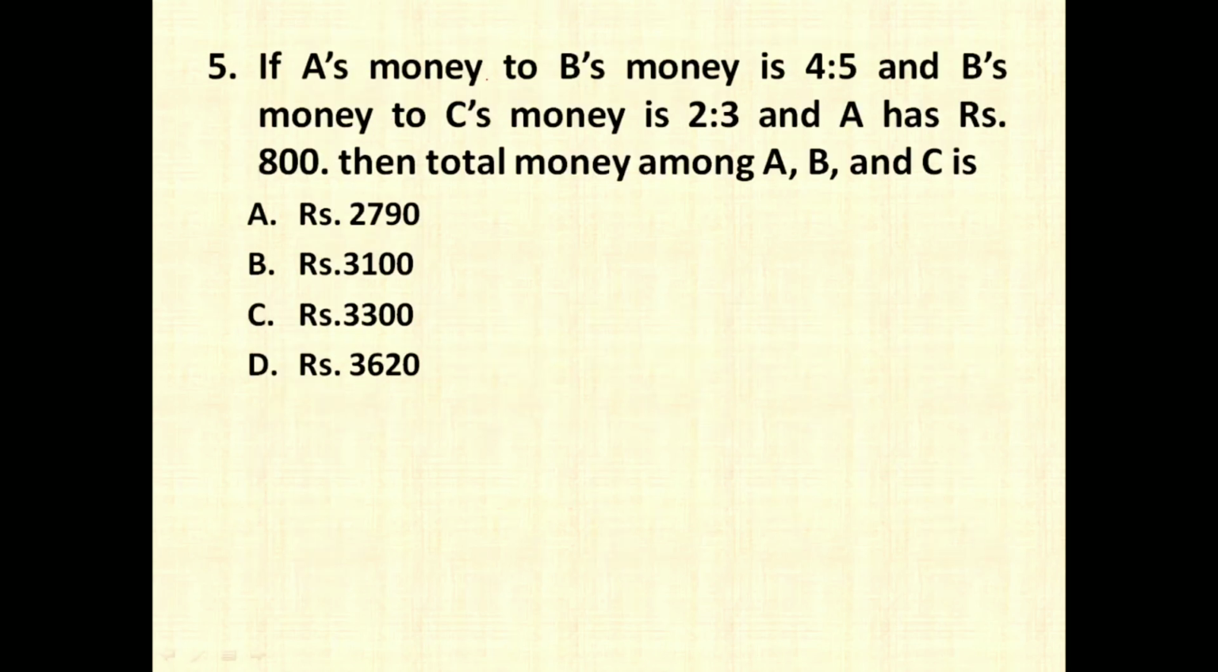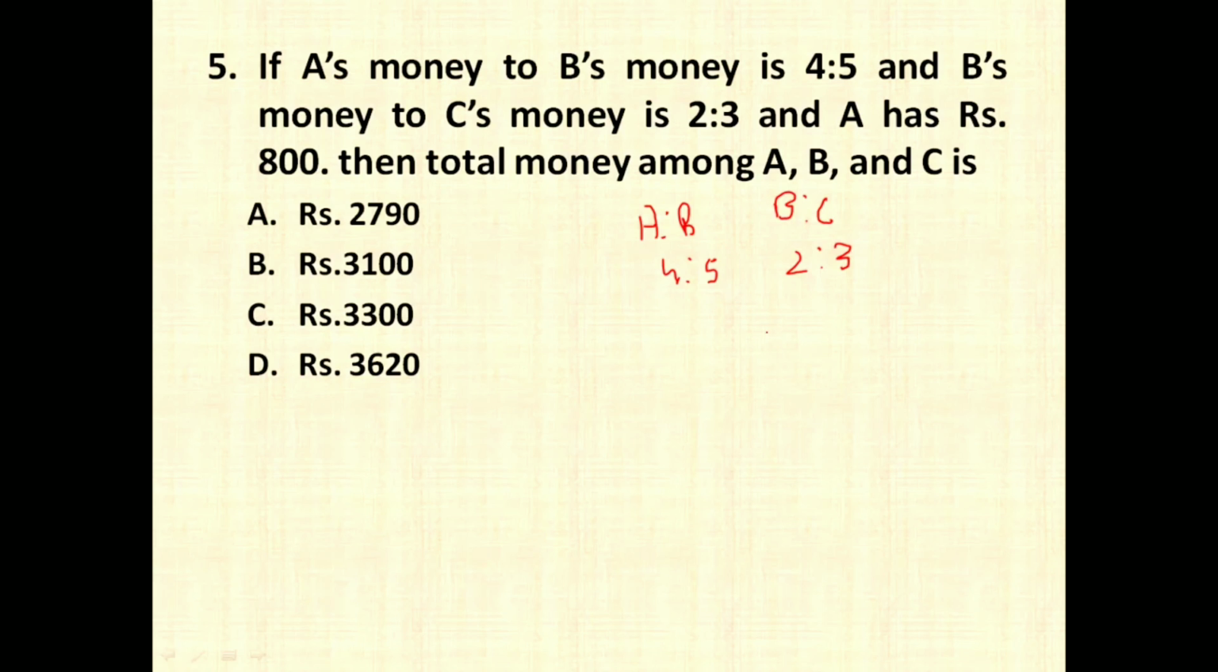The next question was, if A's money to B's money is 4:5. They have given you the ratio, A is to B is 4:5, and again they say that the ratio between B's money and C's money, B is to C, between Mr. B and Mr. C, is 2:3. You have to find out the total amount if A is getting 800.